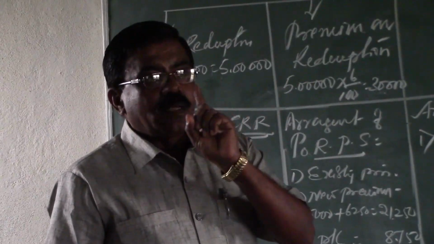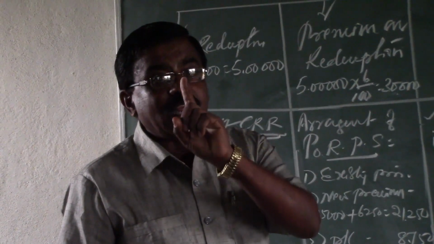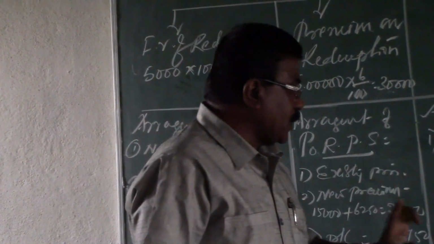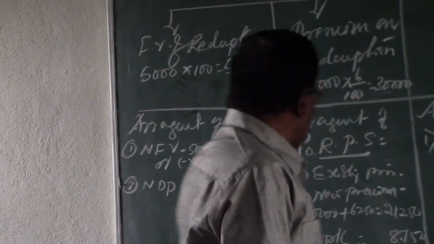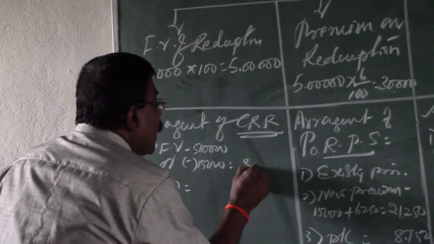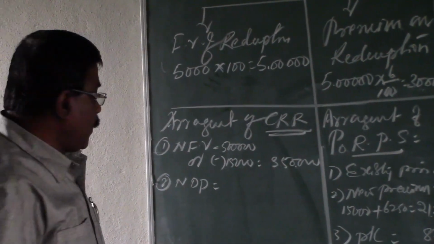Keep in mind, the face value of shares only be taken, but face value of debentures are not eligible to cover the CRR. Therefore, excluding the face value of debentures, the face value of the issue of shares is only 1,50,000. Therefore, 3,50,000 is the net face value available for the redemption.